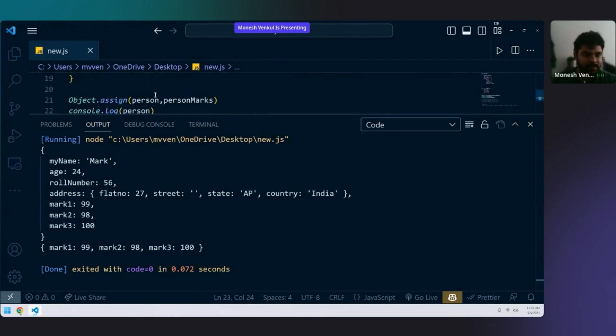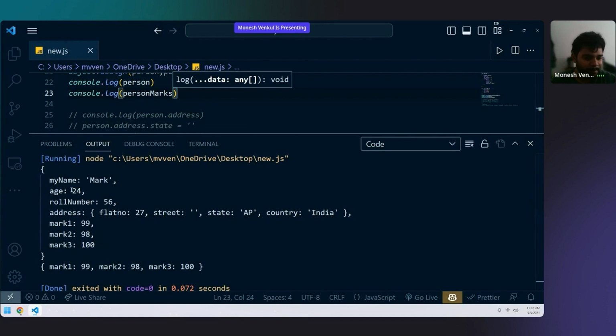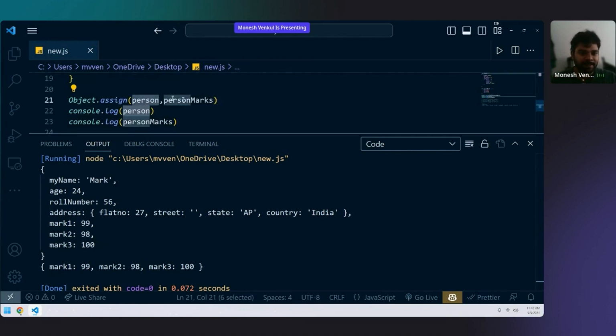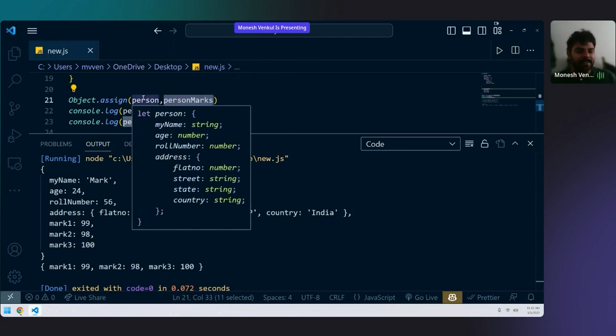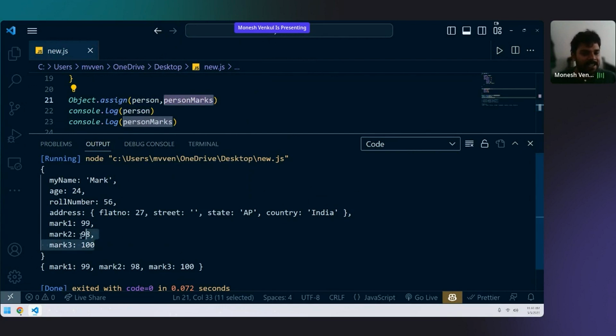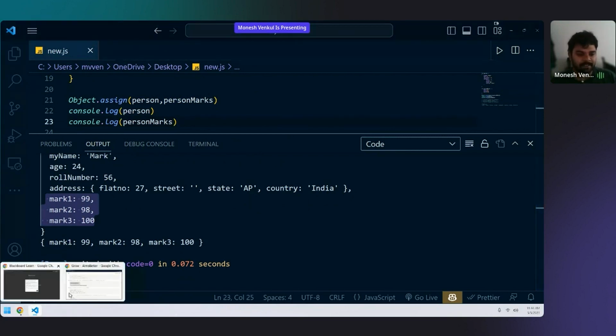These are the two. This is person and this is person marks. Concatenated, yes. First to second? Is it concatenated first to second? Think and tell me. First to second in the sense first content should be in the second, and when we do console.log to the second, everything should come. Actually, it is second to first. Whatever you write first here, the person marks will be copied inside person. So when I do console.log person, I can see mark 1, mark 2, and mark 3. But when I'm doing person marks, I cannot see my name, age, and roll number. So that is your Object.assign.